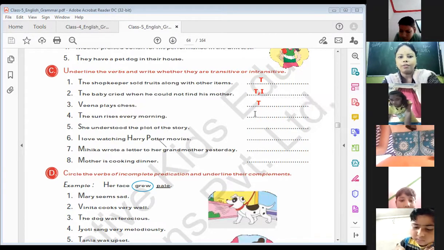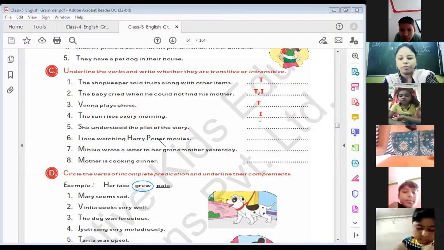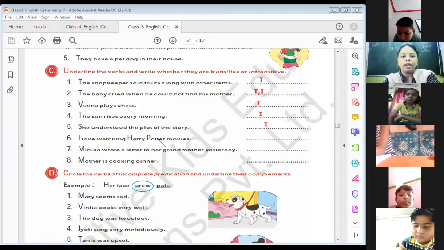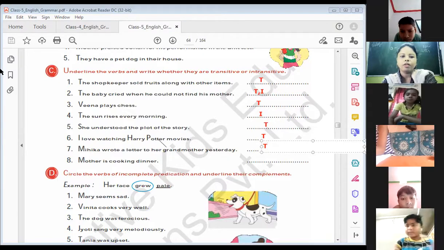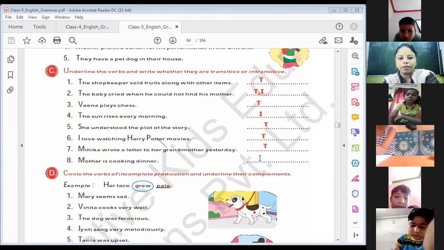The sun rises every morning. Is this transitive or intransitive? This is an intransitive sentence. She understood the plot of the story. Transitive sentence. I love watching Harry Potter movies. This is also a transitive sentence. Mihika wrote a letter to her grandmother yesterday. This is also transitive. Mother is cooking dinner. This is also transitive. Understand?